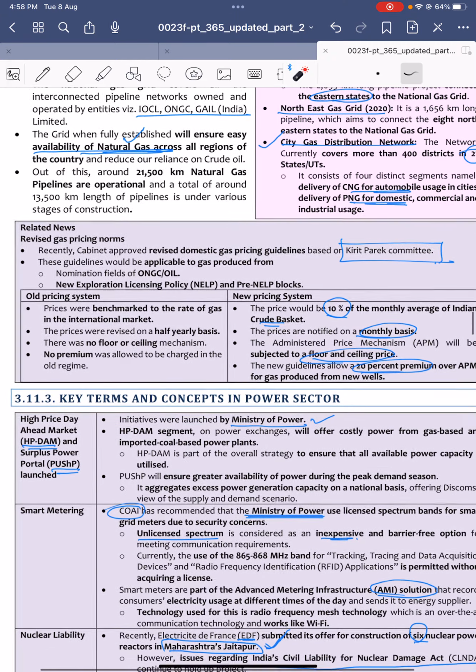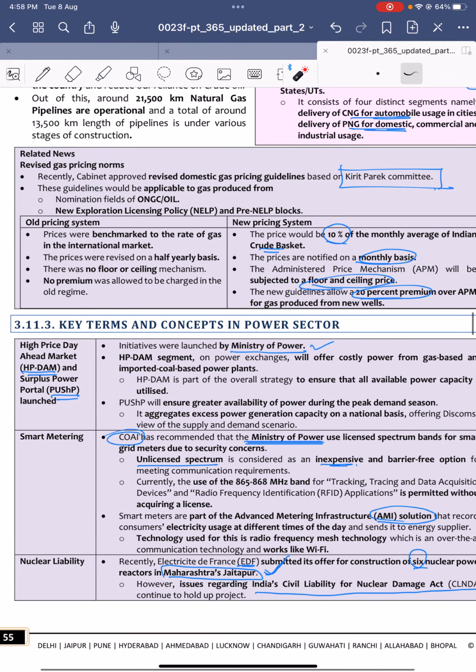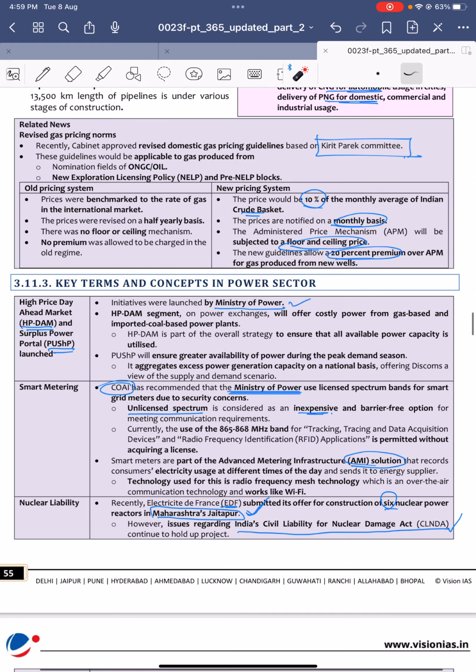Next, revised gas pricing norms based on the recommendations of the Kirit Parekh committee. So these guidelines will be applicable to the gas produced from the nomination fields of the ONGC or OIL, and new exploration license policy and pre-NELP blocks. So it's nothing but gas pricing norms revised based on the Kirit Parekh committee. This is just enough. Okay, domestic gas pricing guidelines.